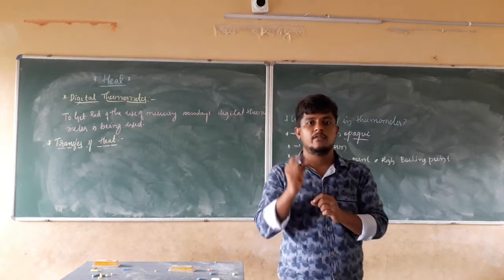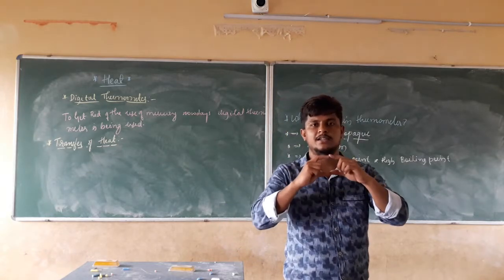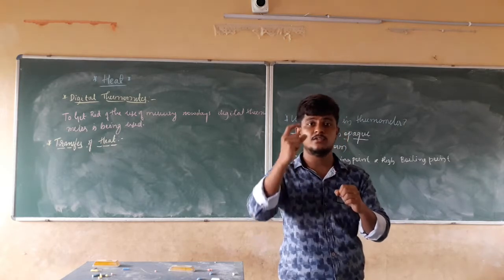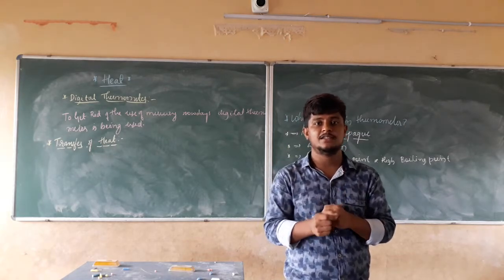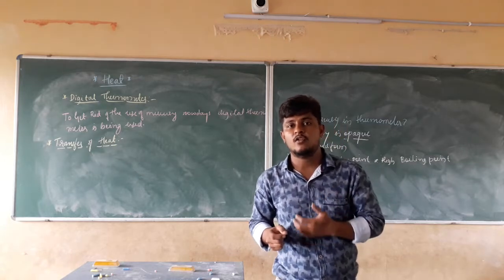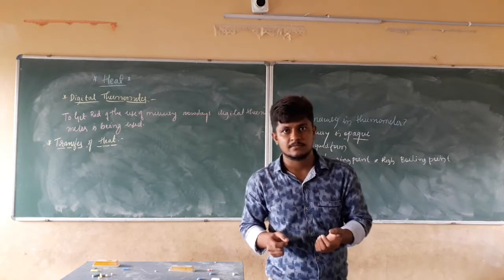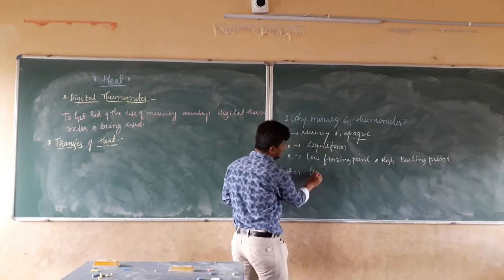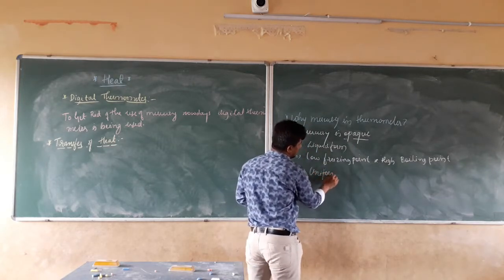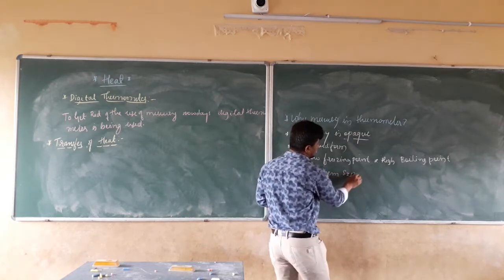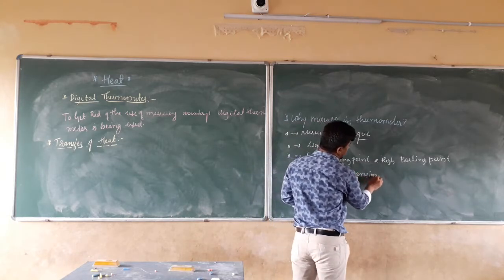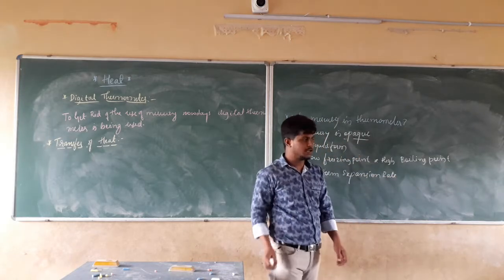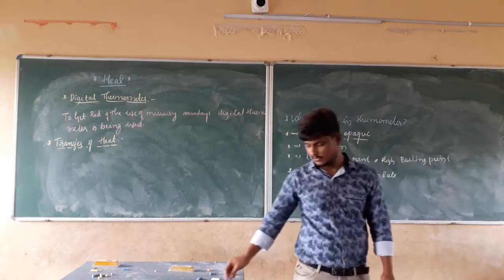That means for 1 degree Celsius it is going to cover 1 centimeter, for 2 degrees Celsius 2 centimeters, for 3 degrees Celsius 3 centimeters. That means it has a uniform expansion rate. Uniform expansion rate. That is nothing but specific heat. We can call it specific heat.